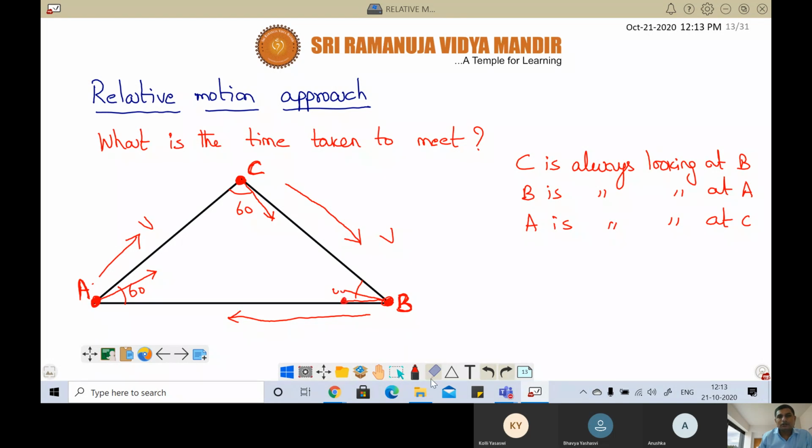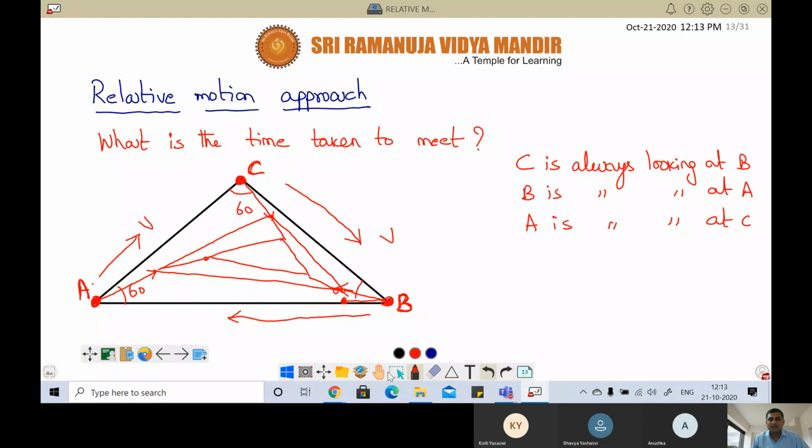After some time another triangle will be formed here, and again the directions change towards C, and A is moving towards C. So after some time you will have another triangle like this. Like this they keep on moving.